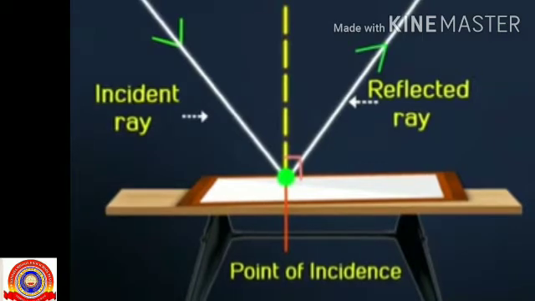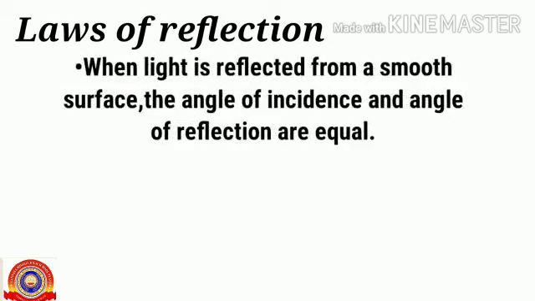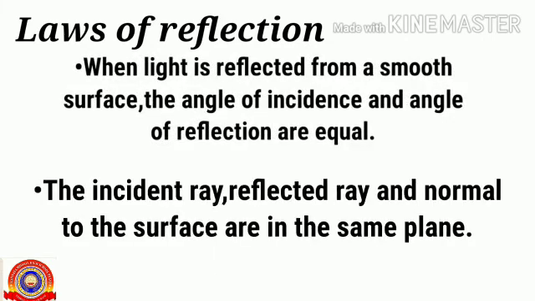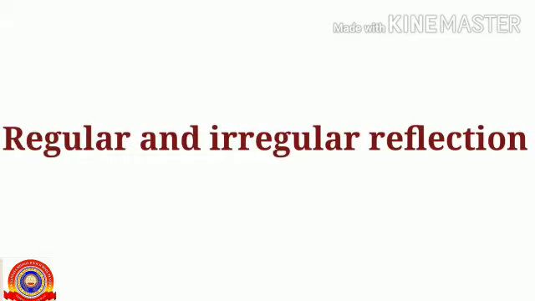So let's have a look at the laws of reflection. Laws of reflection. When light is reflected from a smooth surface, the angle of incidence and angle of reflection are equal. The incident ray, reflected ray and normal to the surface are in the same plane. These are the laws of reflection. Next one, regular and irregular reflection.